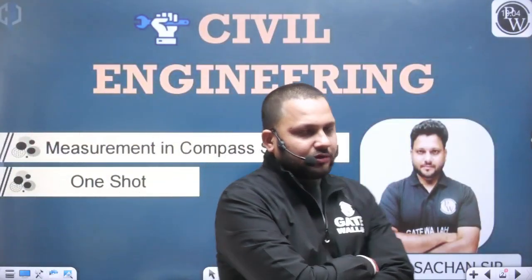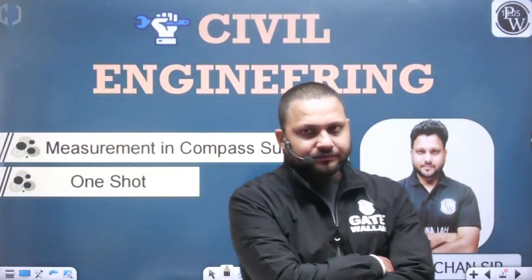Whenever we represent the bearing of any line in the RB or QB system, we also mention the direction: that we measure the angle from north to east or north to west, or from south to east or south to west. These directions we need to mention. The bearing of any line in the RB or QB system varies from 0 to 90 degrees.